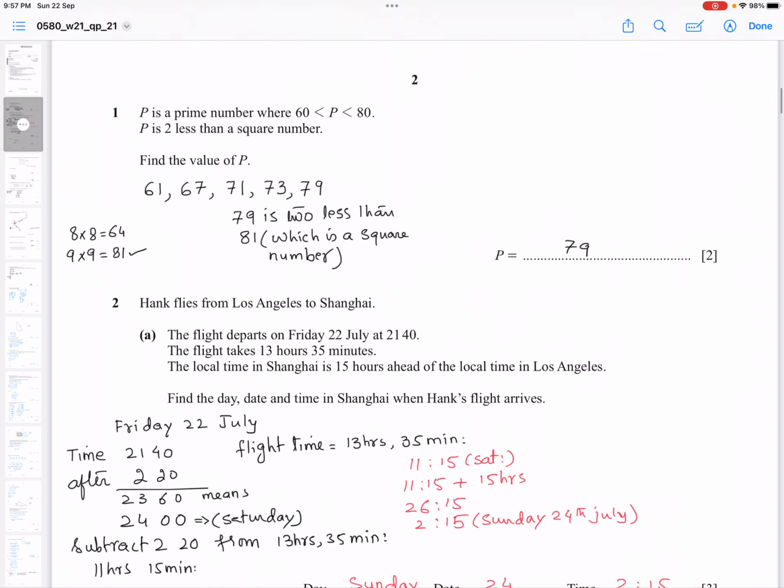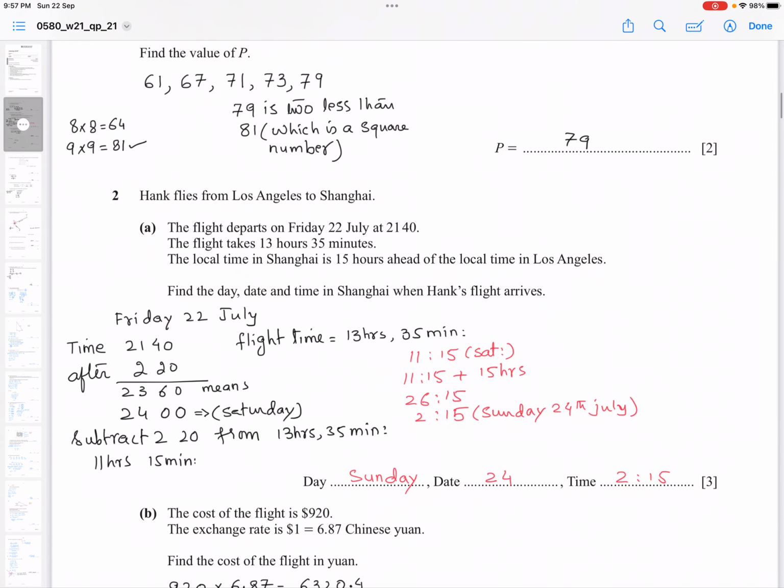Question number 2. Hank flies from Los Angeles to Shanghai. In part A, the flight departs on Friday, 22nd July at 21:40. The flight takes 13 hours 35 minutes. Local time in Shanghai is 15 hours ahead of the local time in Los Angeles. Find the day, date, and time in Shanghai when Hank's flight arrives.